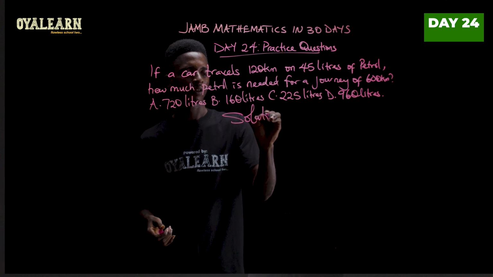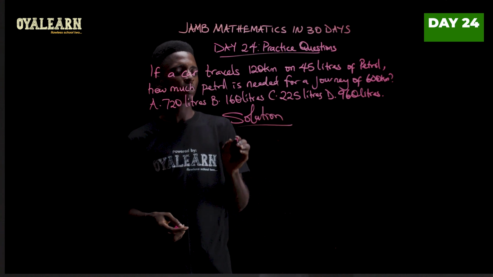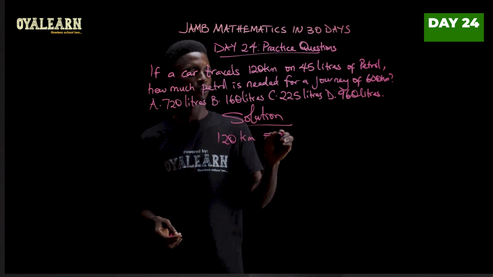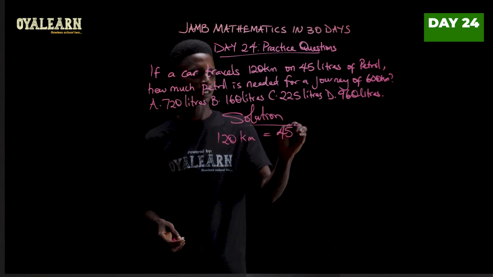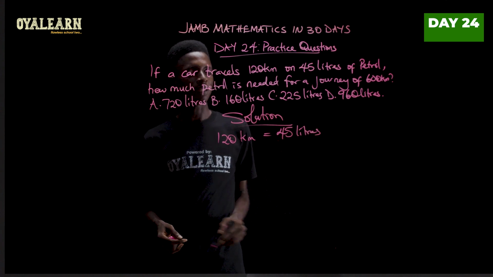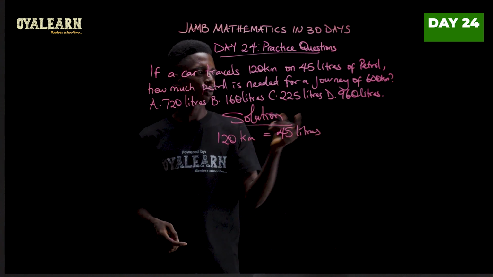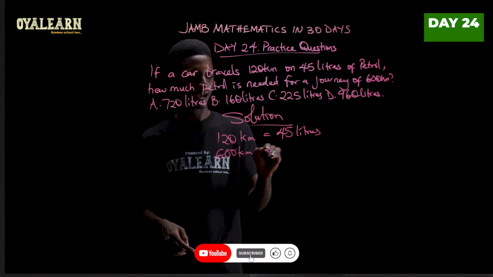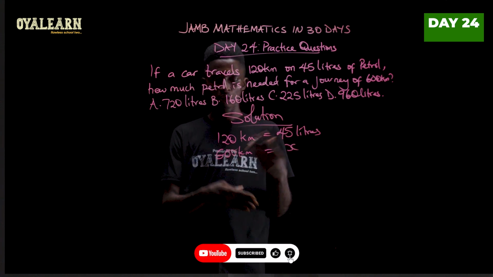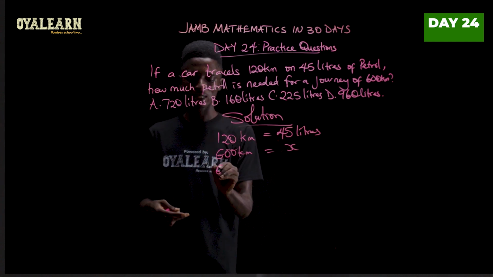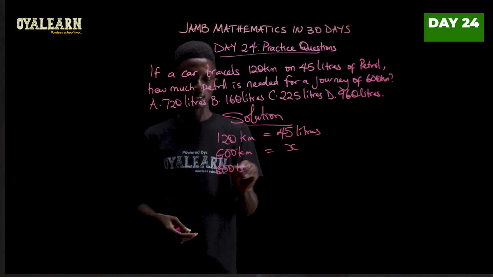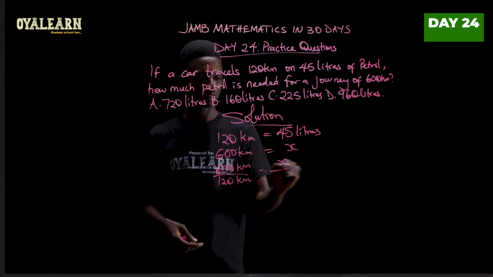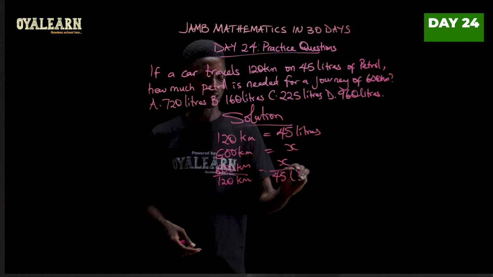So in this case, we know that 120 kilometers will require 45 liters, right? Now we want to travel 600 kilometers, so 600 kilometers will require X amount of petrol. To solve this, we flip and say 600 kilometers divided by 120 kilometers equals X over 45 liters of petrol.